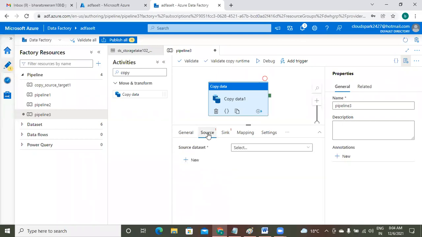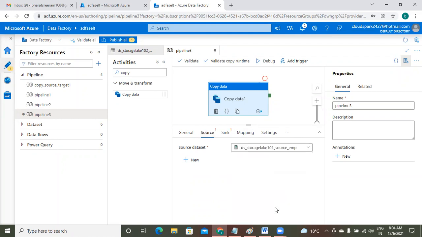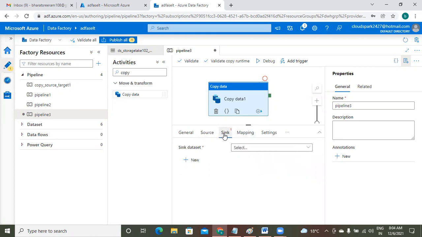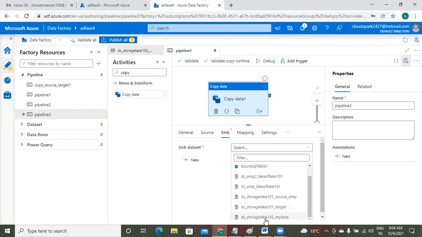I'm going to select the source. My source is what? DS_storage_101_source_EMP. That is selected. Okay. And next is sink. Sink is 102 my data. Where is that? The last one. DS_storage_102_my data.